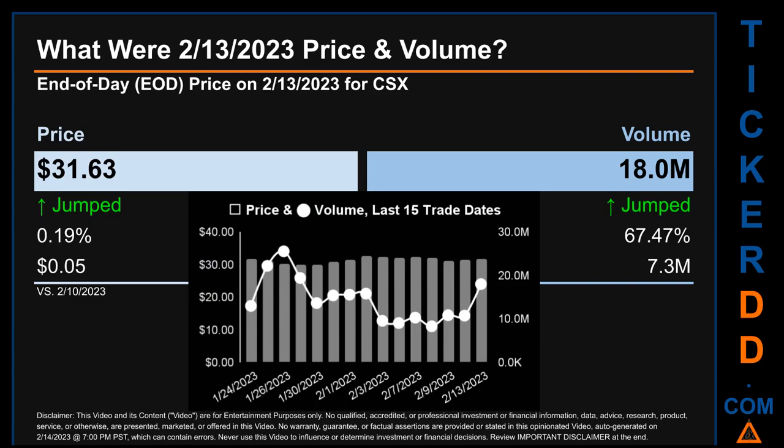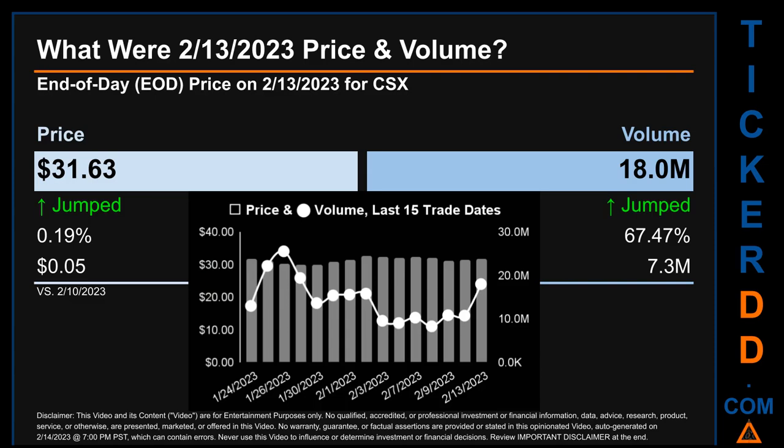What was end-of-day price and volume for CSX? On Monday, February 13, 2023, CSX had an end-of-day price of $31.63 and volume of about 18 million. Compared to the previous trading day, the price jumped 0.19%, gaining 5 cents, while volume jumped 67.47%, increasing about 7.3 million.